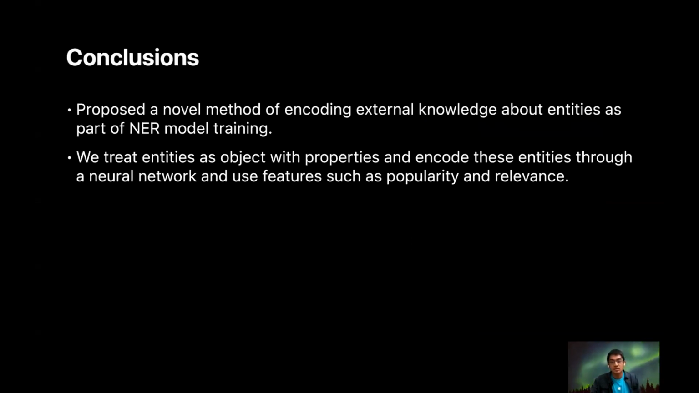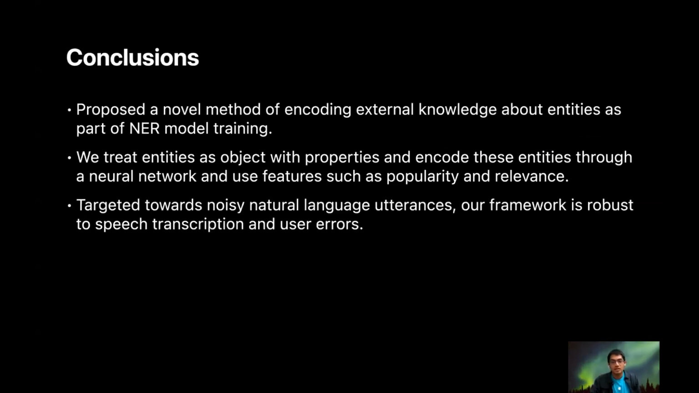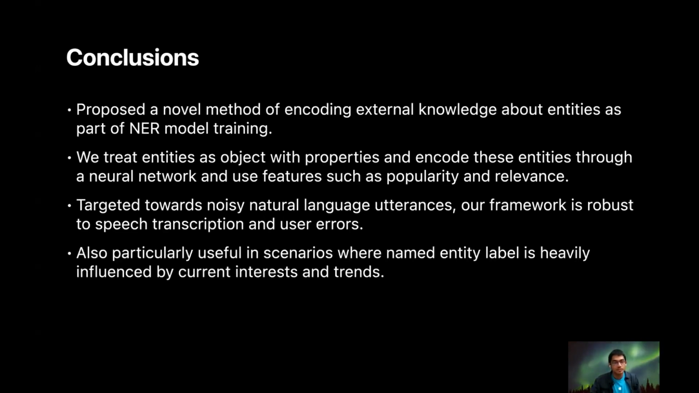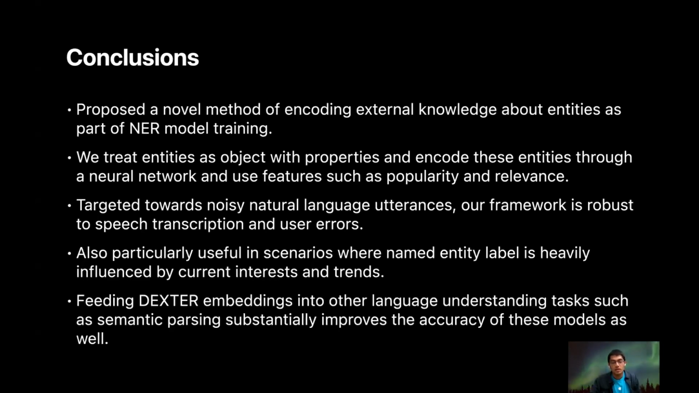In conclusion, we proposed a novel method of encoding external knowledge about entities as part of NER model training. We treat entities as objects with properties and encode these entities through a neural network and use features such as popularity and relevance. Our work is targeted towards noisy natural language utterances, and our framework is robust to speech transcription and user errors. It's also particularly useful in scenarios where named entity label is heavily influenced by current interests and trends.